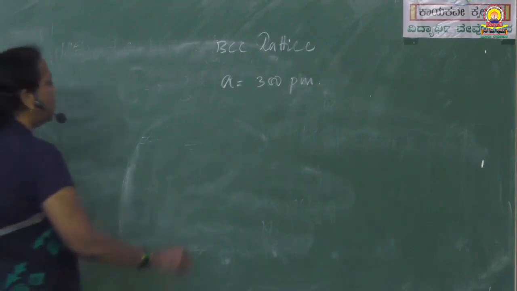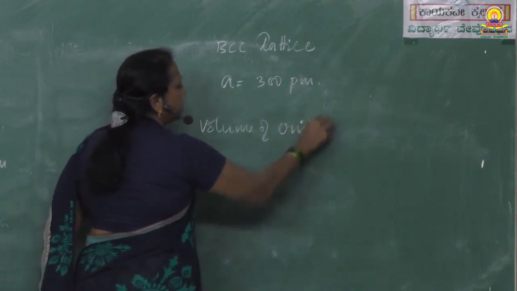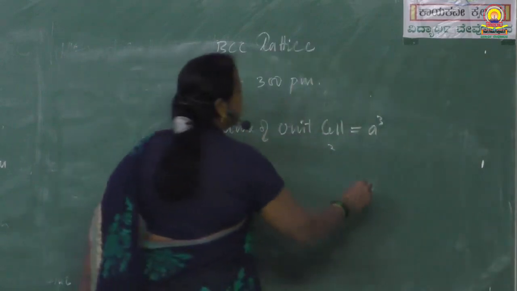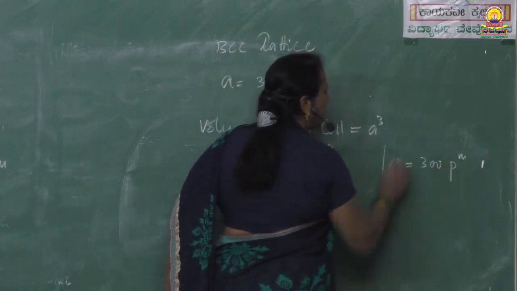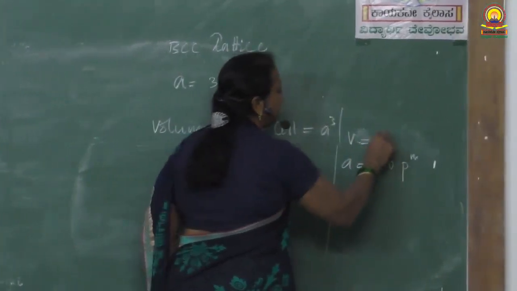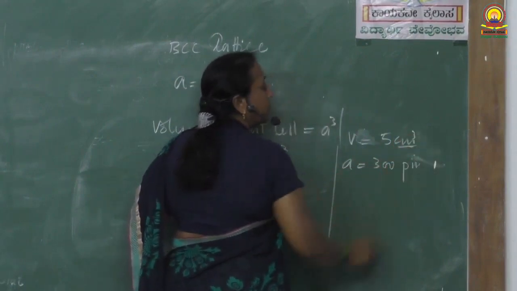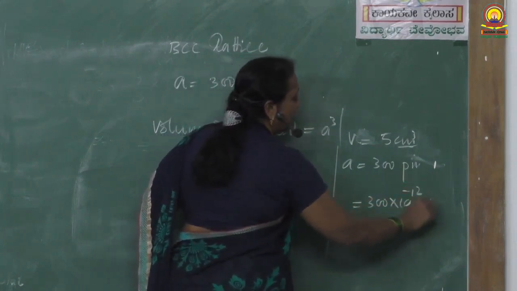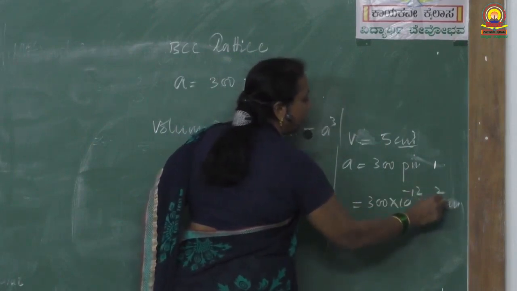Irrespective of the lattice, volume of the unit cell is equal to A cube. Here A is equal to 300 picometers, and the given volume is 5 cubic centimeter. It is in cubic centimeter, whereas A is given in meter, so let us convert it. 1 meter is equal to 100 centimeter.